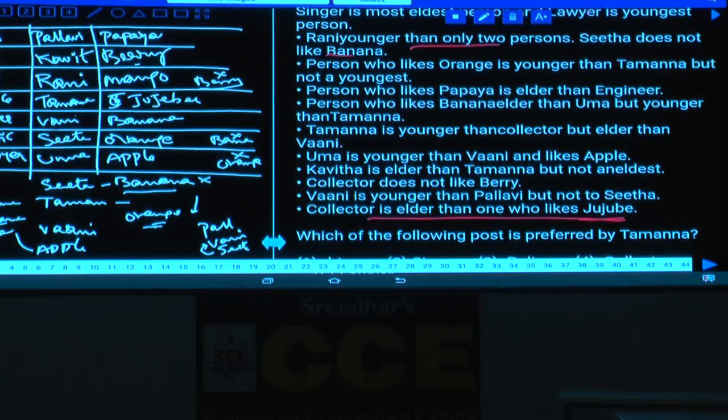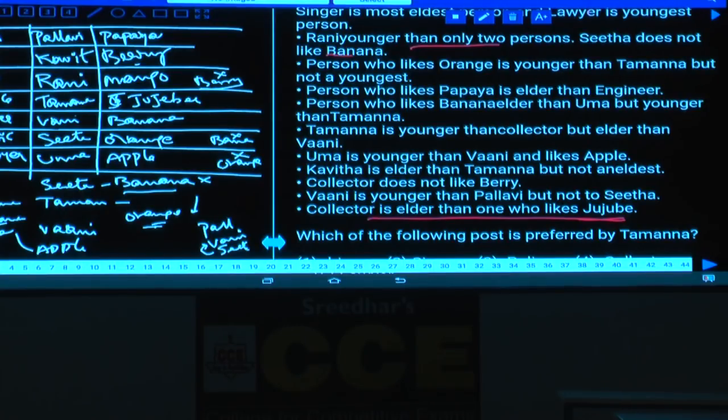And this is about the first set. Pallavi, Kavita, Rani, Tamanna, Vani, Sita and Uma. Papaya, berry, mango, jujube, banana, orange and apple. Now this is about set number 1. Let's write down this arrangement.